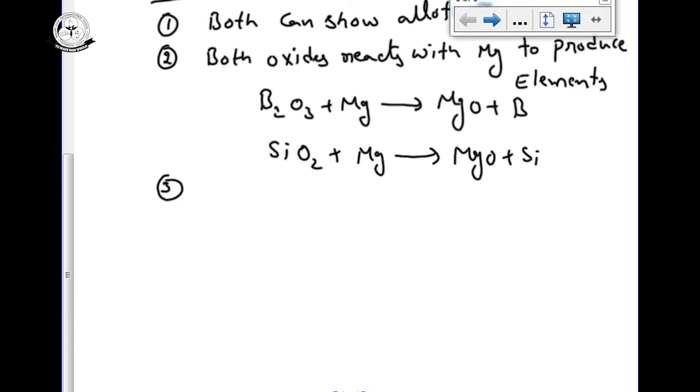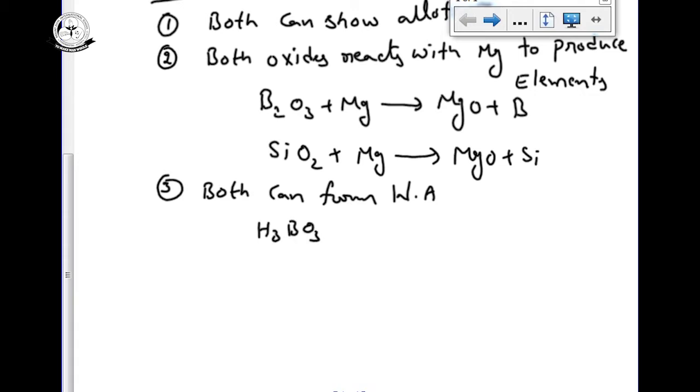Now see, both can form weak acids. For example, boron oxide reacts with water to produce orthoboric acid, that is H3BO3.